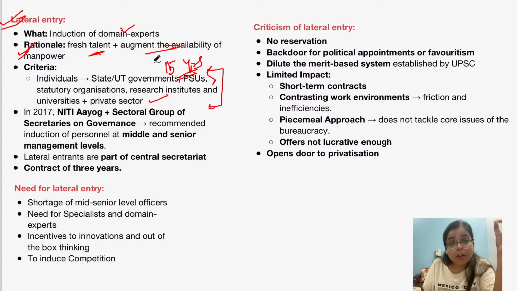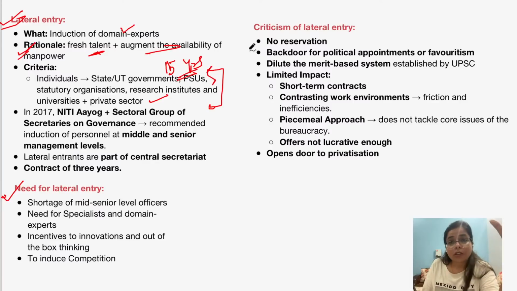And this will augment the availability of manpower, because one of the key aspects is that in bureaucracy, in the position of mid-senior level officers, there is a shortage of personnel or officers. So this is the rationale that this will bring in talent and this will augment the availability of manpower in civil services.